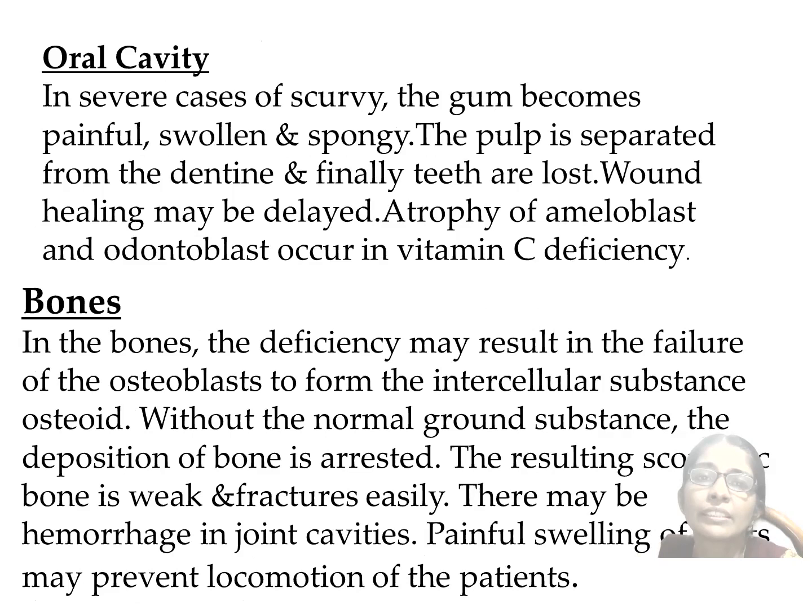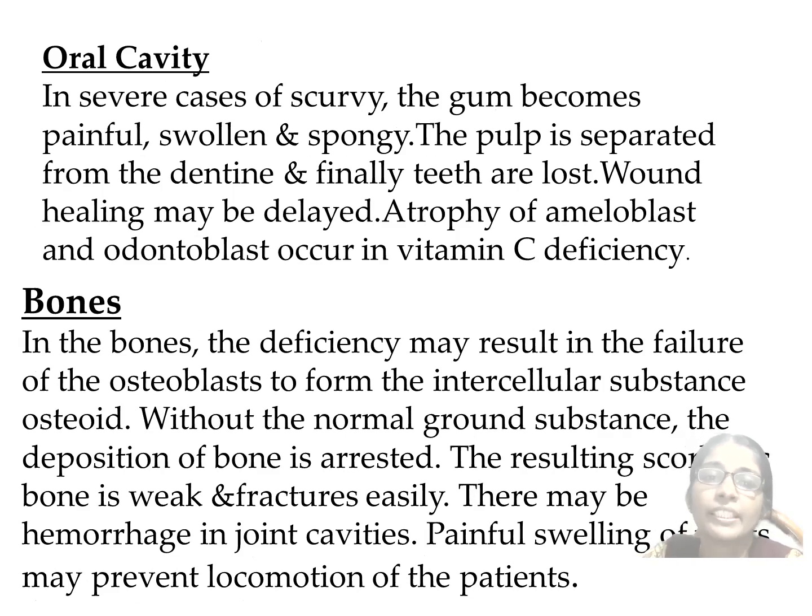And what are the symptoms in the oral cavity? In severe cases of scurvy, the gums become painful, swollen, and spongy. The pulp is separated from the dentin, and finally teeth are lost. Wound healing may be delayed. Atrophy of ameloblasts and odontoblasts occurs in vitamin C deficiency.